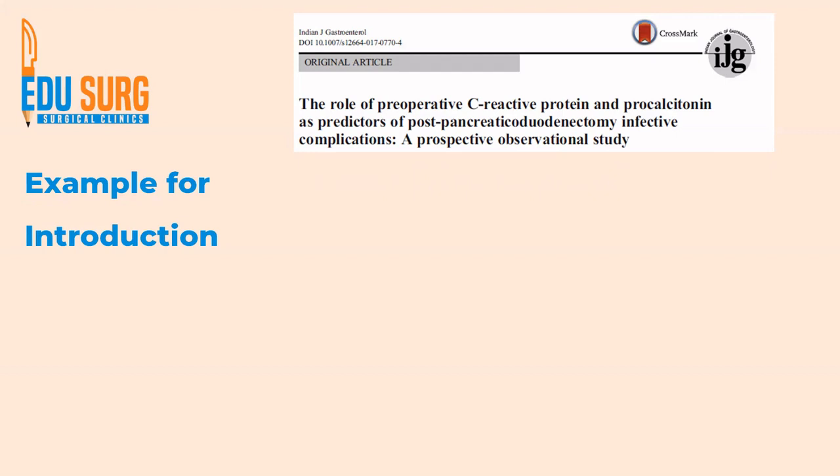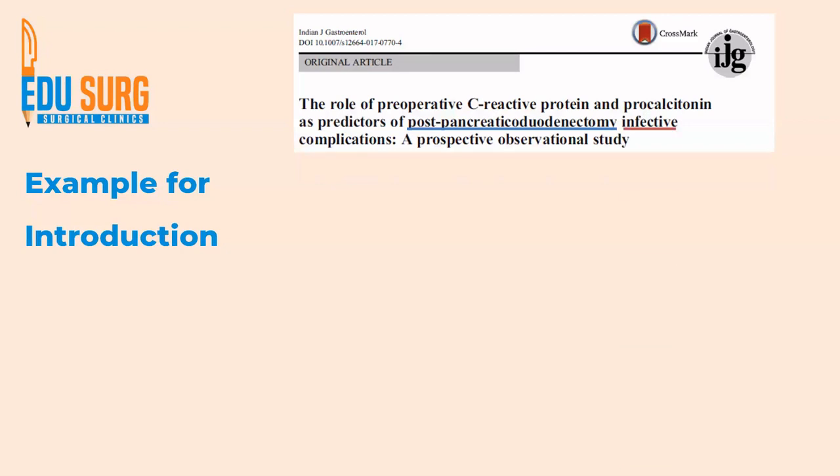This is one of the original articles that I had published. You can see the title is Role of Preoperative CRP and Procalcitonin as Predictors of Post-Pancreatico-Duodenectomy Infective Complications. So basically a study on Whipple, right? It is a prospective observational study.